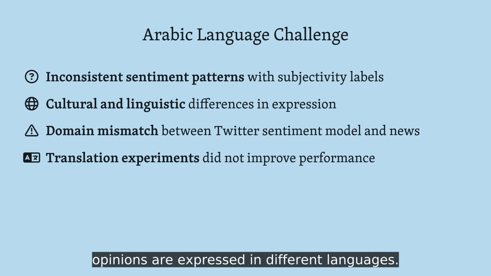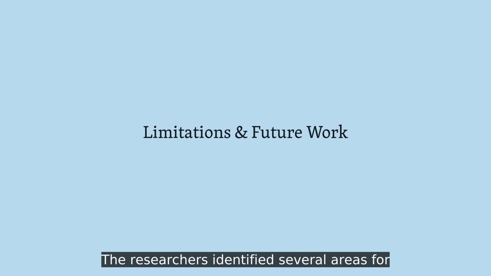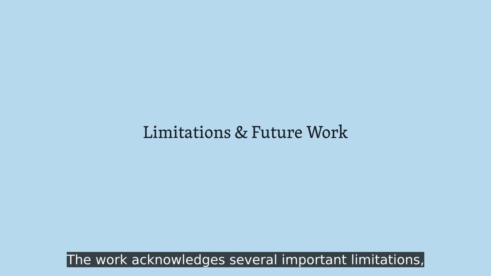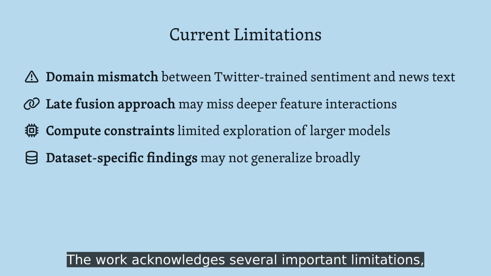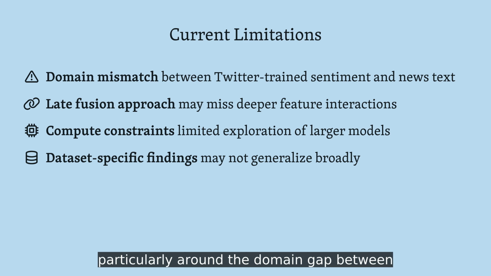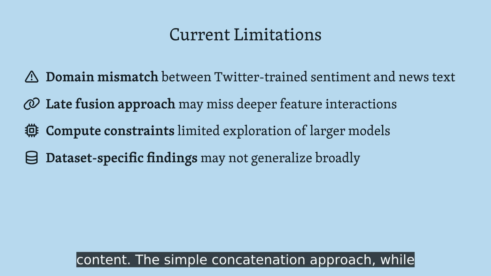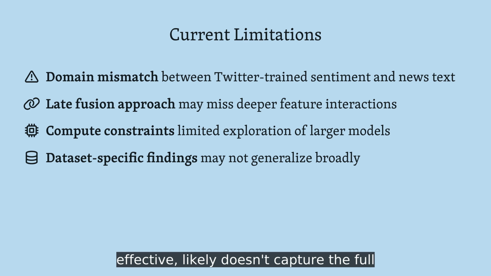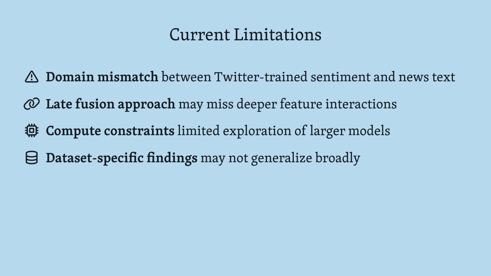The researchers identified several areas for improvement and future exploration. The work acknowledges several important limitations, particularly around the domain gap between social media sentiment models and news content. The simple concatenation approach, while effective, likely doesn't capture the full potential of sentiment subjectivity interactions.